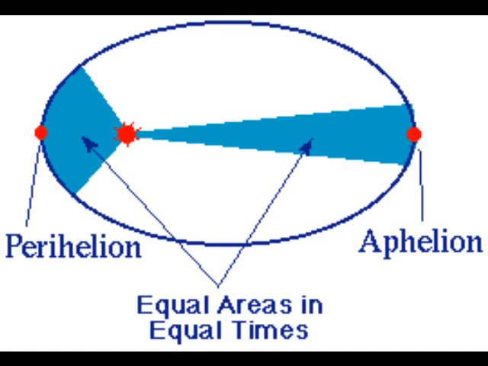In 1609, Kepler enunciated his second law, or the law of equal areas. This law states that for equal time intervals, each planet sweeps equal surfaces. This law also implies that the nearer the planet is to the Sun, the faster it moves. In 1619, Kepler enunciated his third law, the harmonic law.